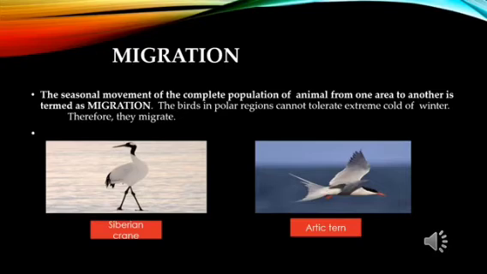When it is extremely cold in the Arctic region, the Antarctic region experiences mild summer. So this bird flies from the Arctic region to the Antarctic region, enjoys the summer here and gets back. So this is a phenomenon which is shown by few animals.